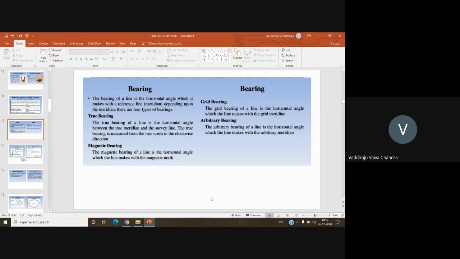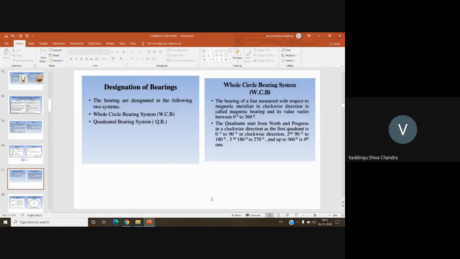So magnetic bearing of a line is the horizontal angle which the line makes with the magnetic north. And you have one more bearing called grid bearing. The grid bearing of a line is the horizontal angle which the line makes with the grid meridian. You have already studied these, so I'm just leaving them. Next is arbitrary bearing. But let us try to understand how we are going to represent the bearings and how to calculate one bearing system from another.